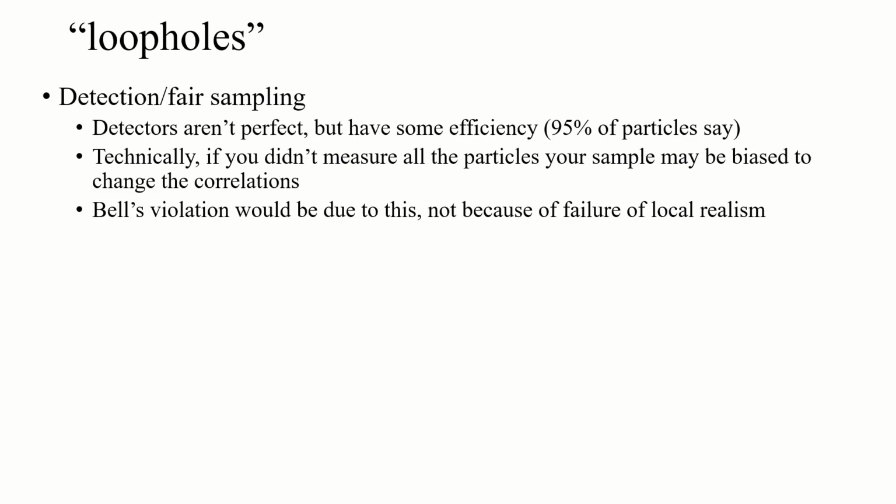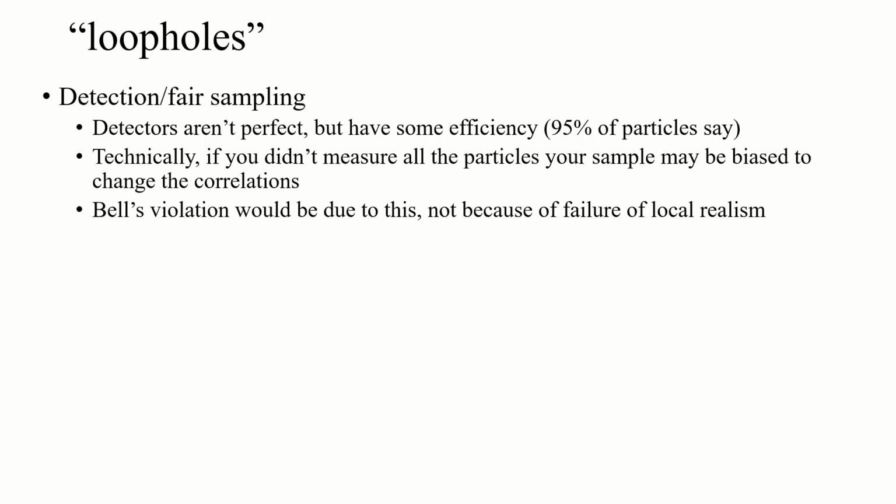So there are lots of different ways people try to poke holes in this idea, and skeptics try to argue that no, we can't get rid of realism or locality because of such and such reason. And these are generally called loopholes. One of the big ones is the detection, or what they call the fair sampling loophole, right?